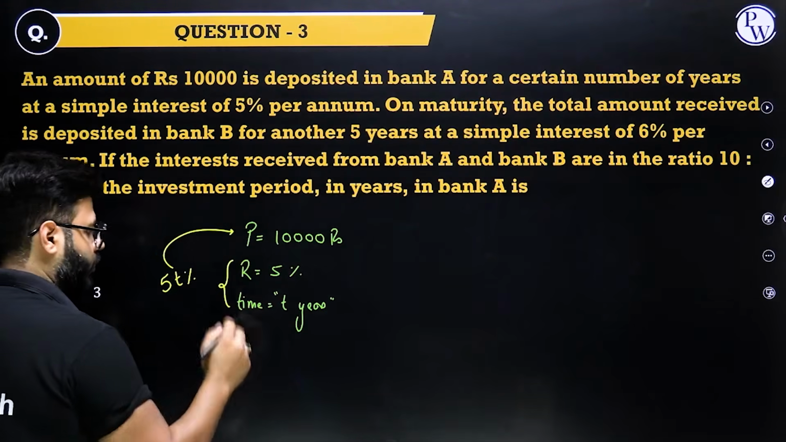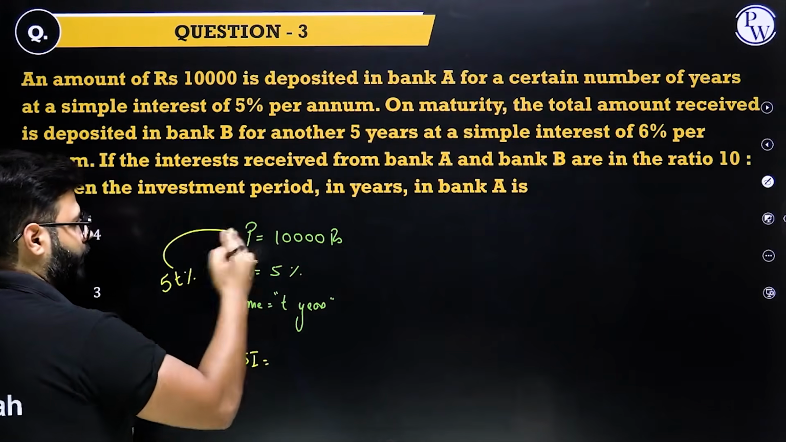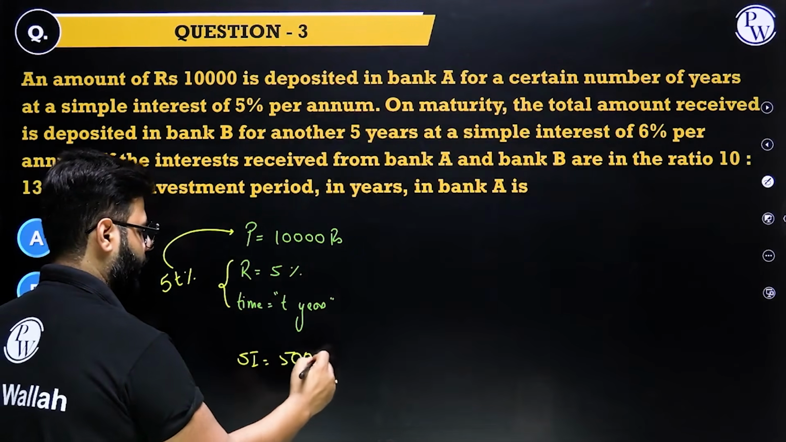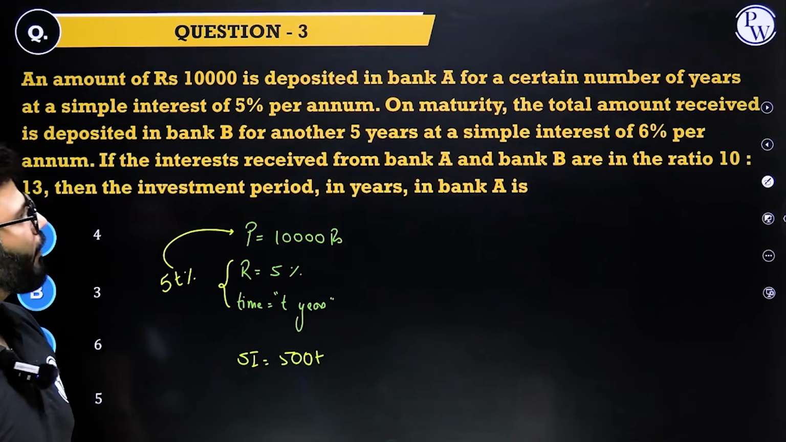Percentage will take away 2 zeros. So SI earned over here is 50 into 100, that's 500T. That's what you earned over here.